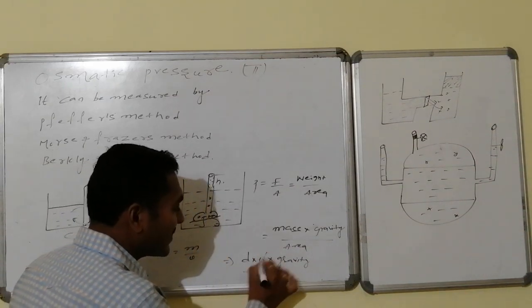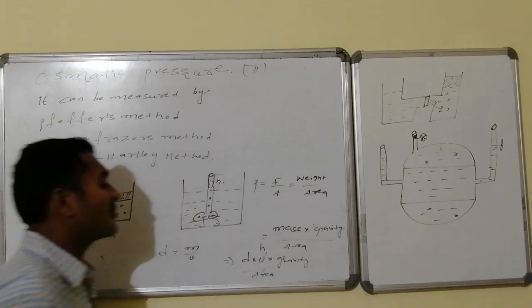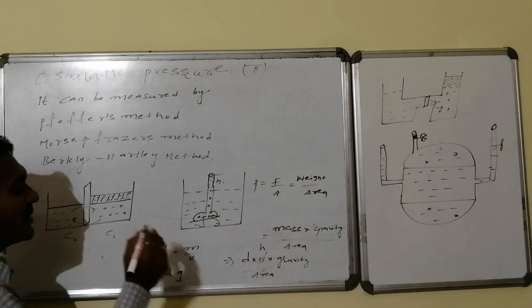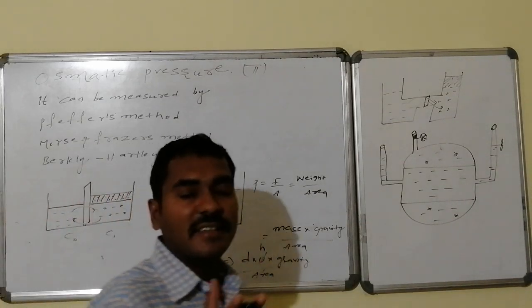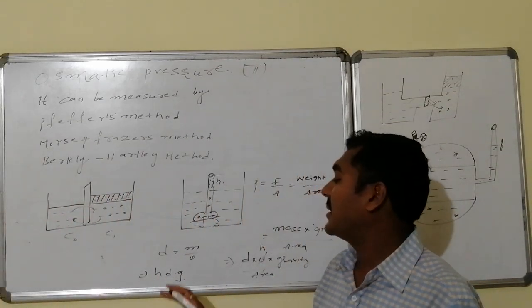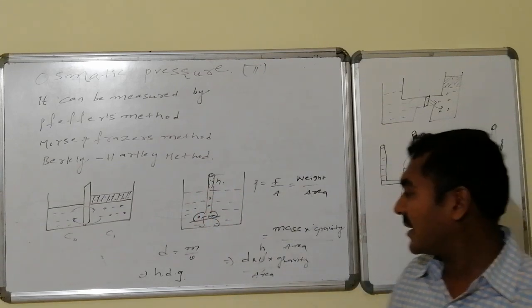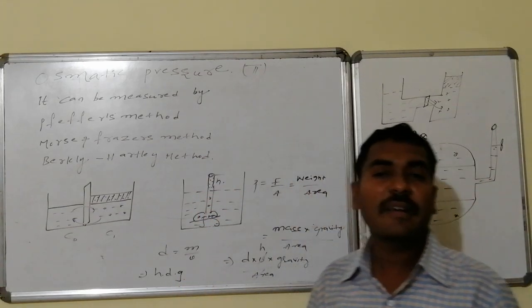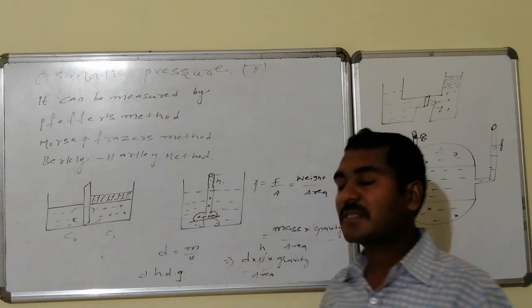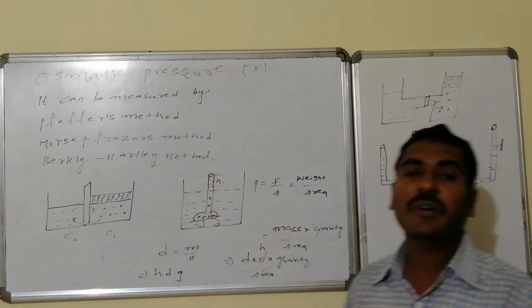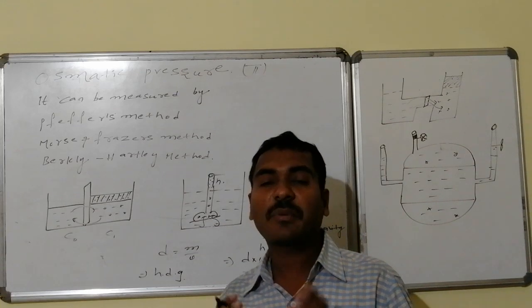Whereas this volume becomes equal to area into height. The area cancels, and in this term we will get h. So this pressure becomes equal to h into d into g, that is, height raised in the Thiessen funnel, into density of the solution present in the Thiessen funnel, into gravity, 9.8 centimeters per second square, otherwise 10. If you multiply, this becomes equal to the corresponding pressure with the proper unit.